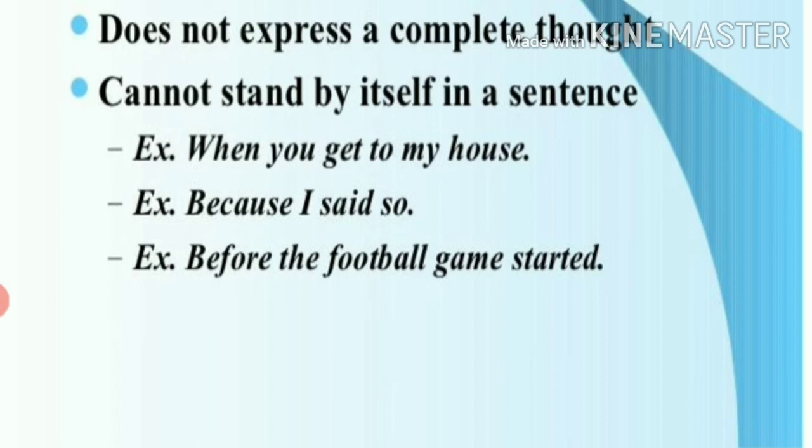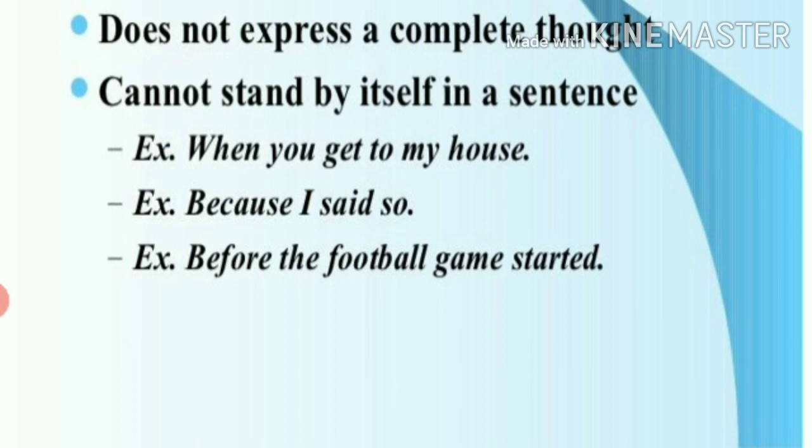Because I said so. That is also not complete there. There should be something else. There should be someone's help. That is subordinate or dependent clause. Before the football game started. It's not complete.